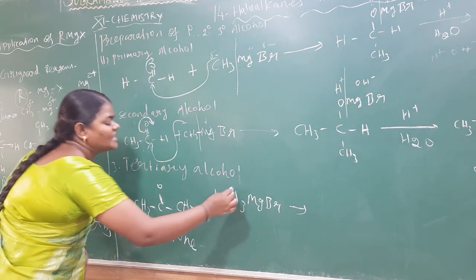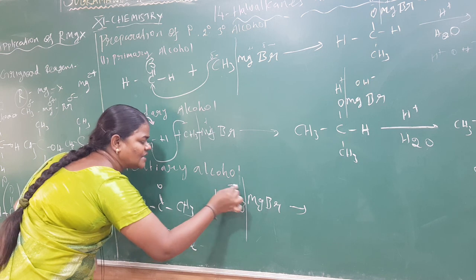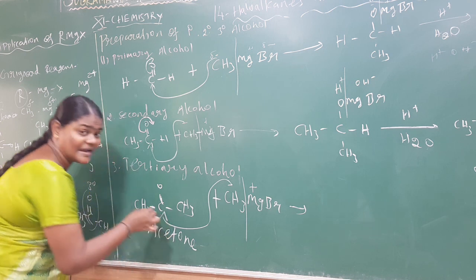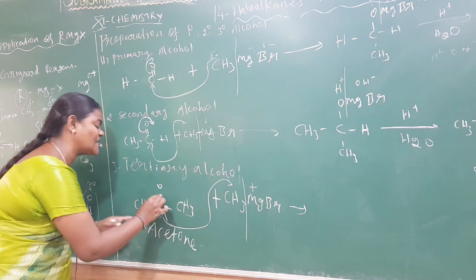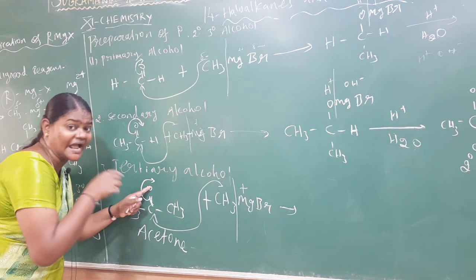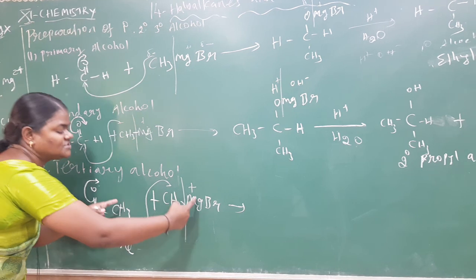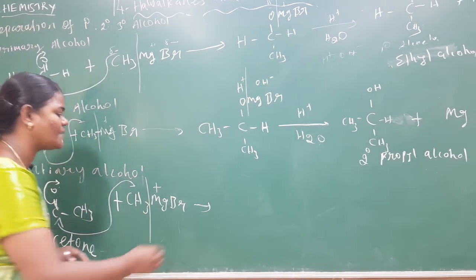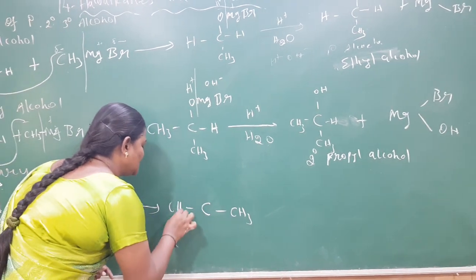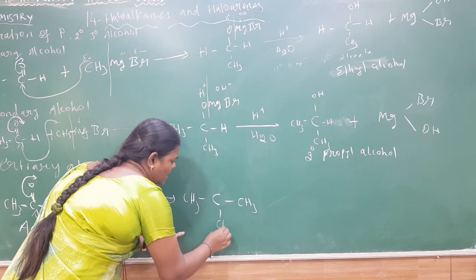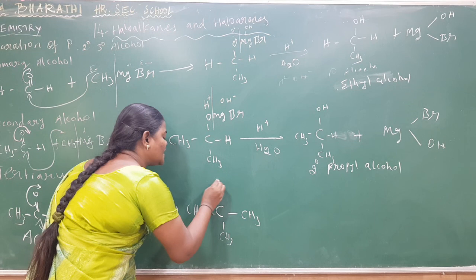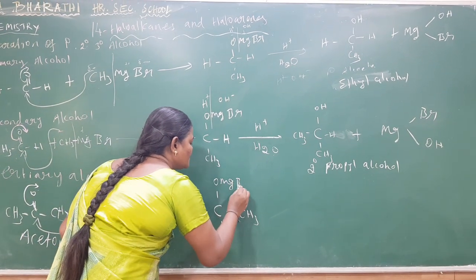What happens here? This methyl group is broken. It has a negative charge, and the other a positive charge. The negative carbanion attacks the carbonyl carbon. The carbonyl carbon already has 4 valency, so this bond will be shifted to the oxygen. So this has a negative sign, which is combined with the magnesium. So what happens here? CH3 here. Already this is the Grignard reagent's methyl group. Here now OMgBr.